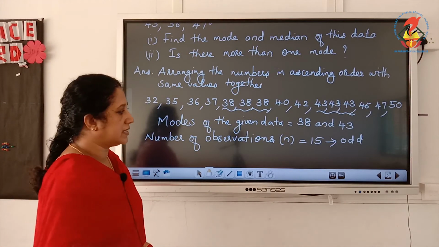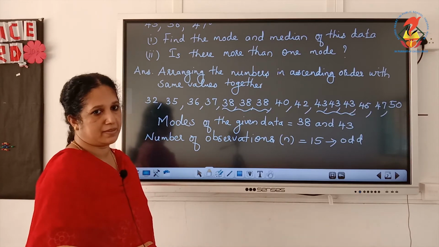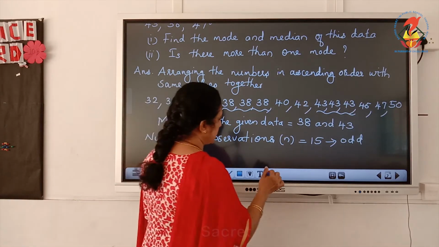So we want to find the position of the number. How can you find out the position?